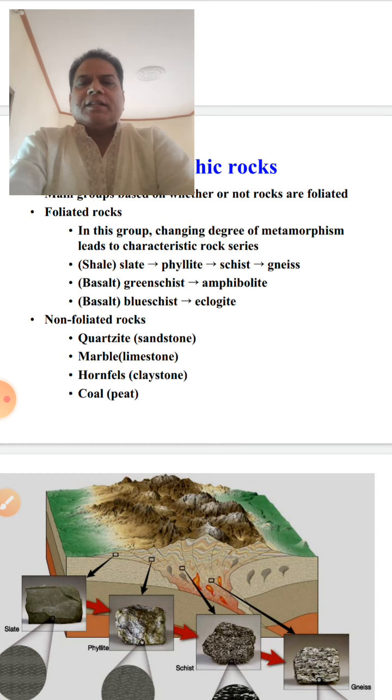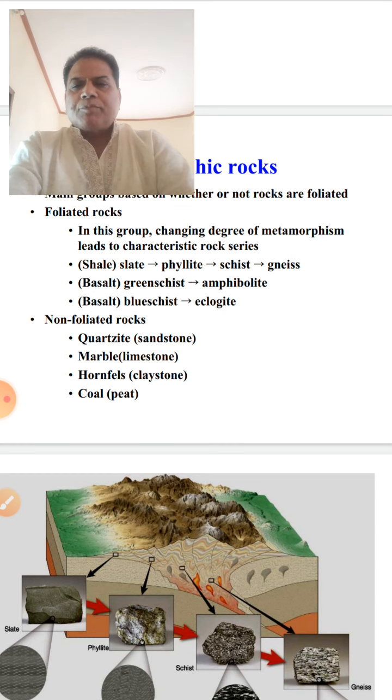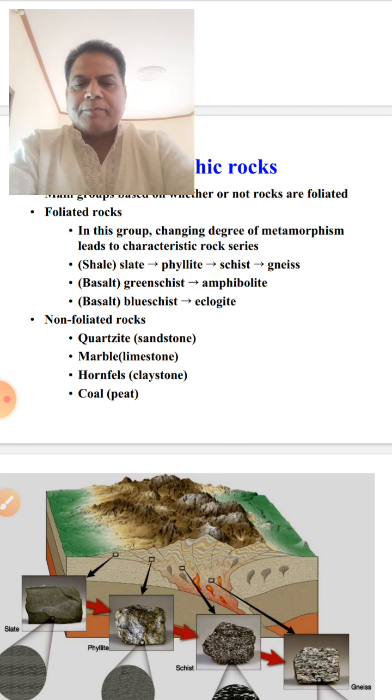So broadly, these metamorphic rocks can be categorized into foliated rocks and non-foliated rocks. The foliated rocks are formed under regional metamorphism, dynamothermal metamorphism, where stress is the important or dominating factor of metamorphism. Whereas non-foliated rocks are formed by contact metamorphism, where uniform pressure and temperature, particularly the temperature, is the dominant factor.